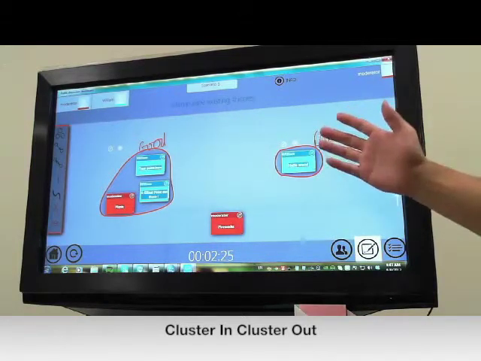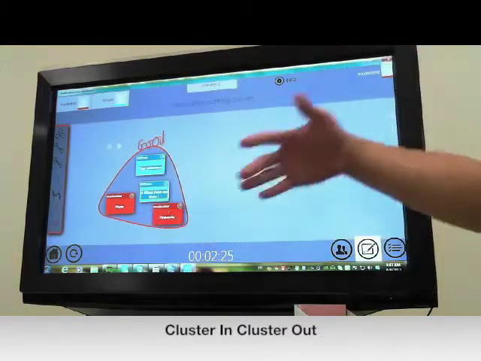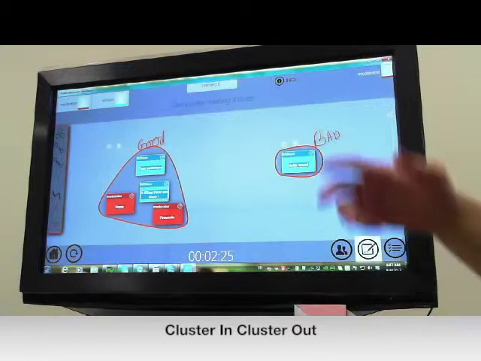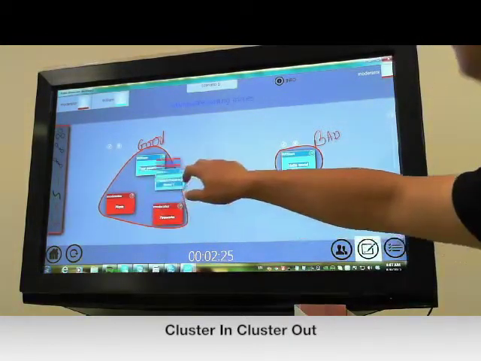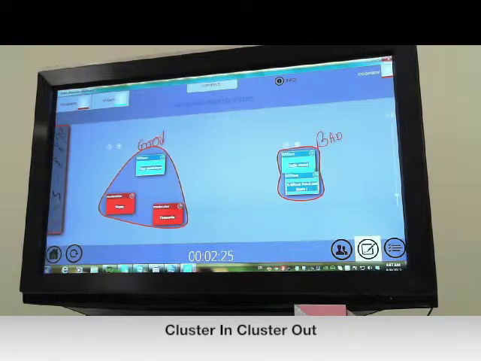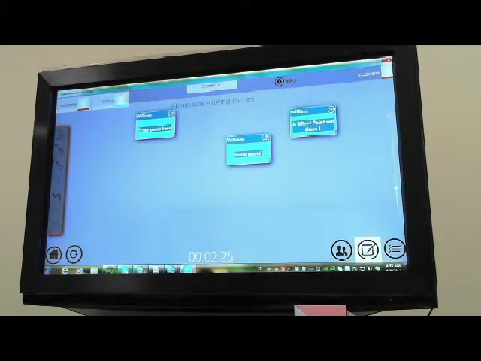And when I go near here, it becomes resized into a bigger cluster. Again, the same thing if you want to put this into the bad group, there you go. How do you get it out of the cluster? It's very simple. Just put it out. And let's just give another cluster. This is just a small demo.